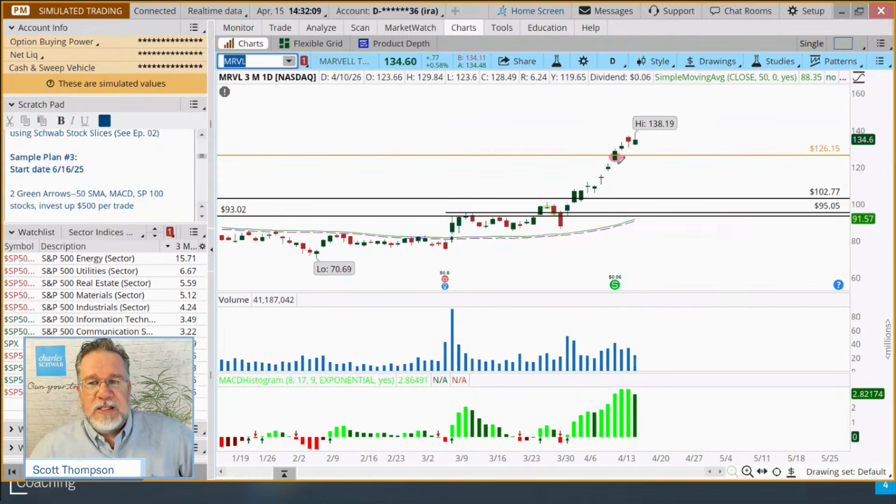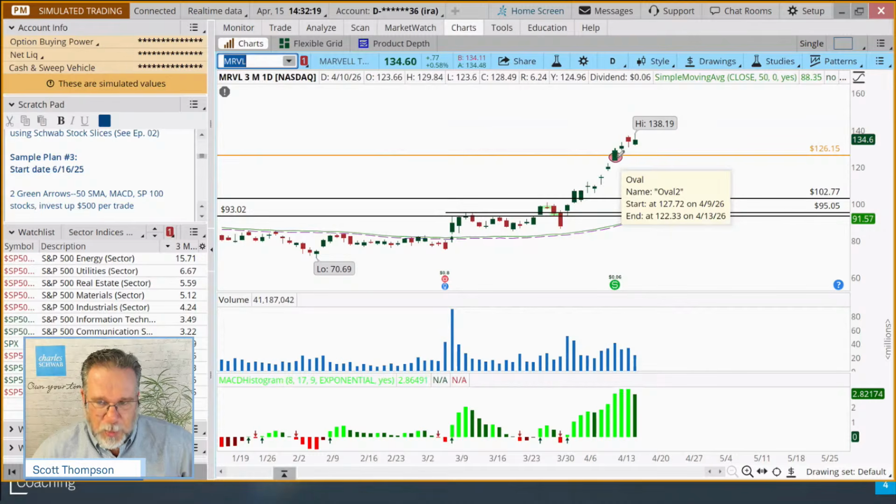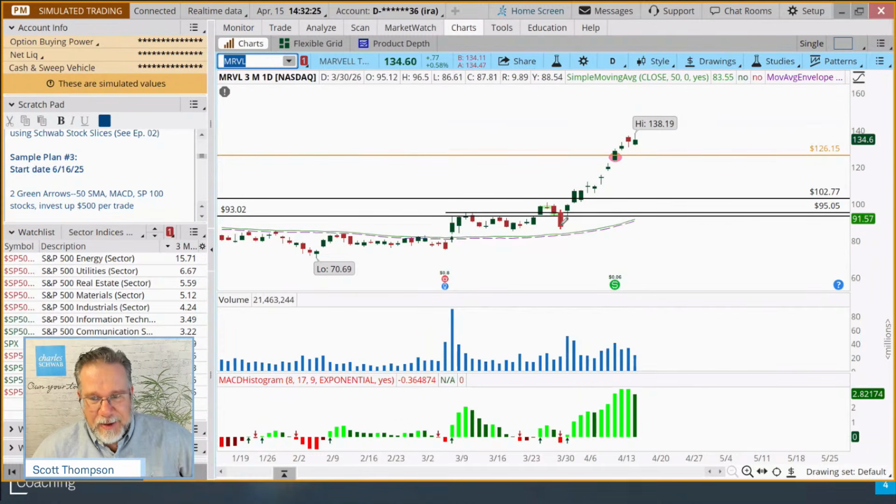But one of the things that we could have done on Marvell, for someone who wants to stay in a trend trade longer rather than sell the whole position like we did when we hit our target, is scale out. We scaled in, and we could have said, well, we're going to sell half the position here at our target and then let the other half run, and we'll just continue to trade those two green arrow rules on that.